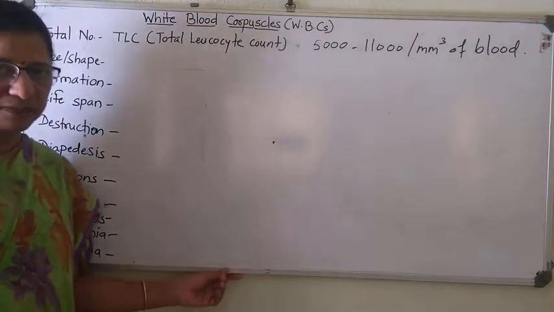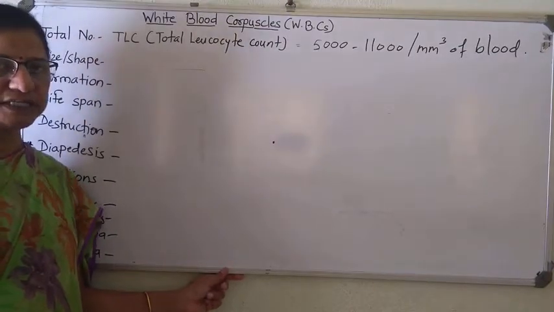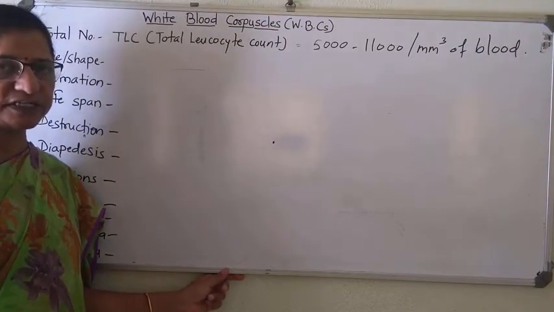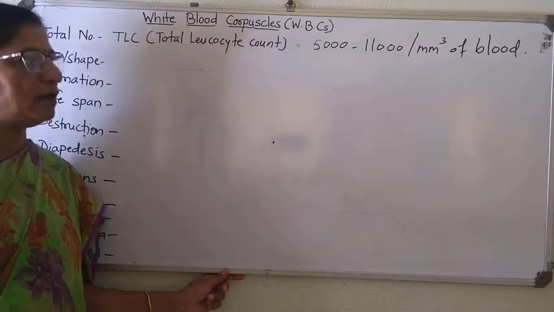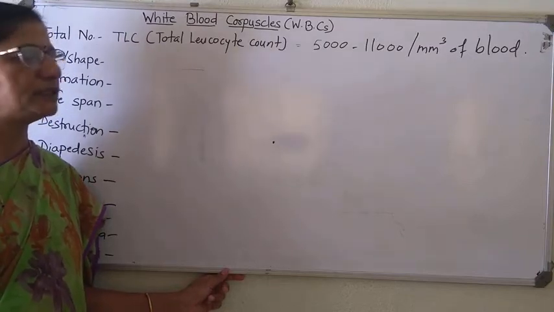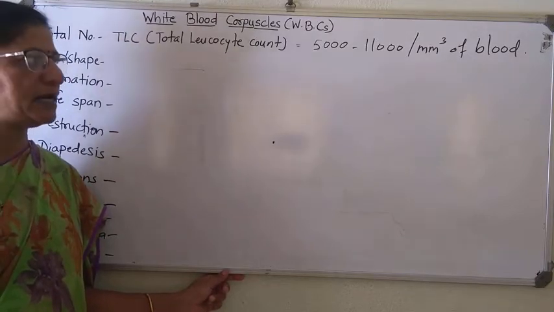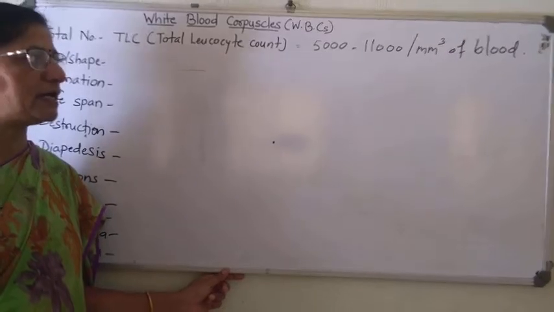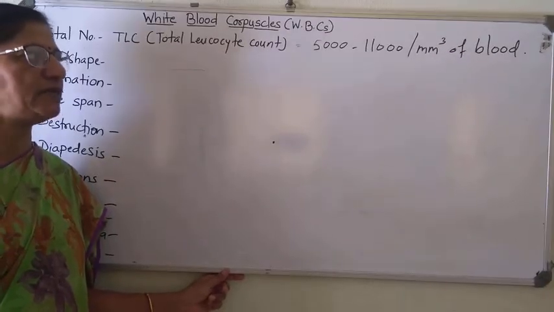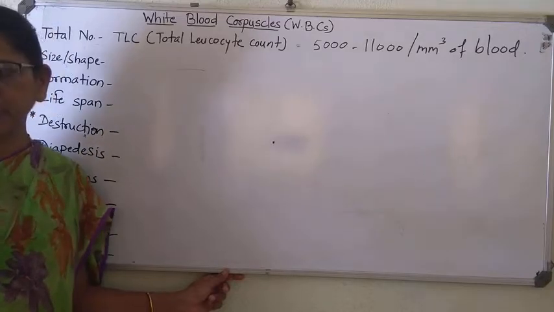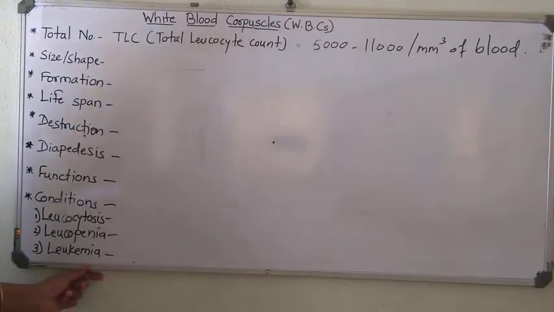In RBC, the count is different. RBC count is different in male and female. But WBC count in both male and female is same or similar, and it is about 5,000 to 11,000 per cubic mm of the blood.